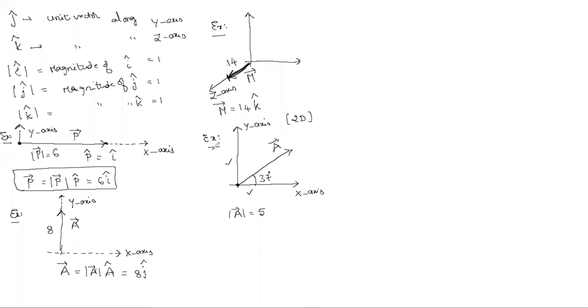Ishan, did you remember this one? How to resolve a vector into two components? Like in previous classes, we discussed that one component is a cos theta, the other component is a sin theta. Did you remember? Sir, yesterday I didn't attend. Okay, no problem.